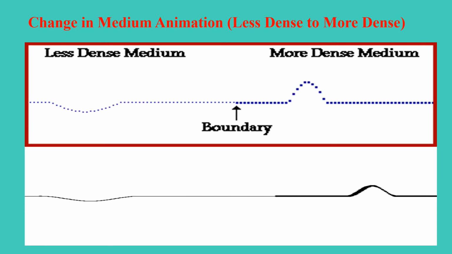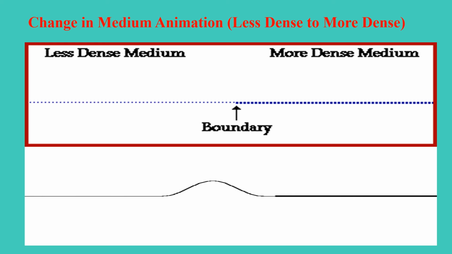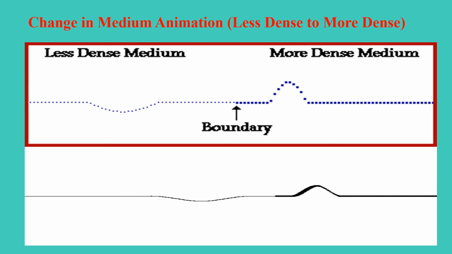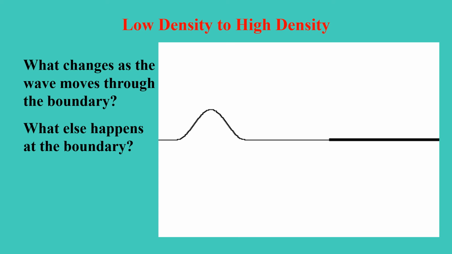Here is the animation showing the result when a wave pulse changes medium from a less dense to a more dense one. What changes as the wave moves through the boundary? What else happens at the boundary?